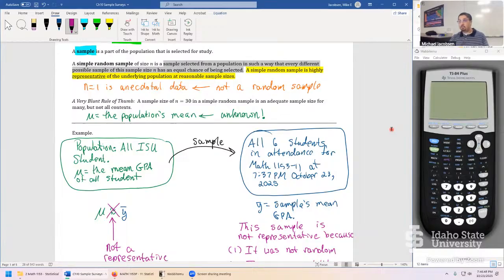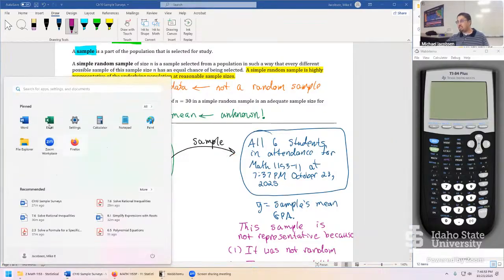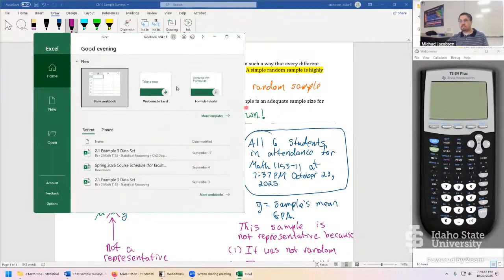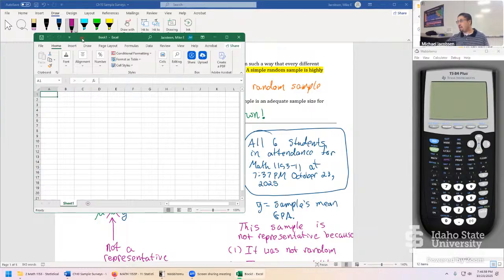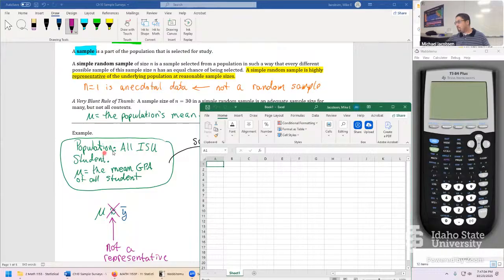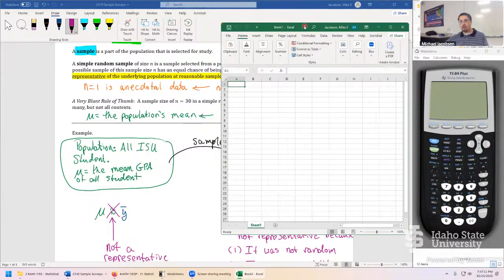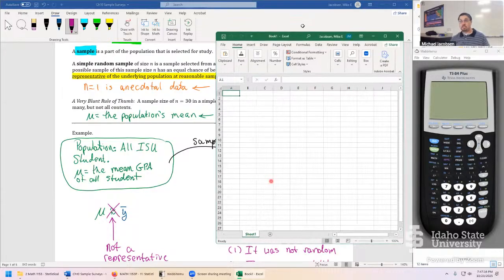To implement this in actual practice, here's what we could do. We would load up a statistical program. The Ch10 Plus, sadly, is just not big enough of an environment to do what we need to do, especially since this is a huge population. Excel also has its limitations. You probably use some specialized software. There's a whole program called R. That's its real name, just R, for statistical computing, that does this stuff pretty nicely. But Excel is just a good one to show what this looks like.